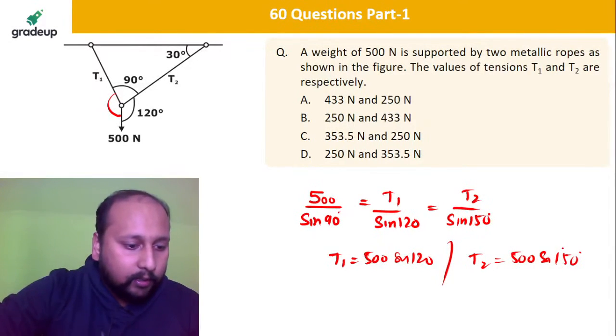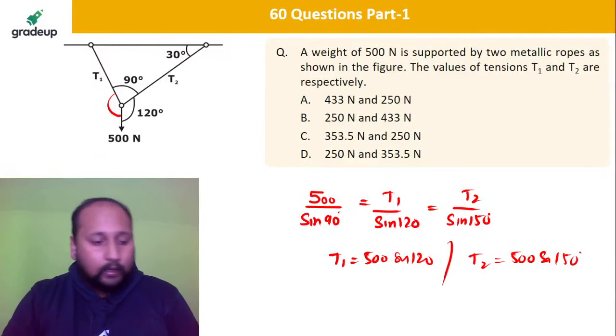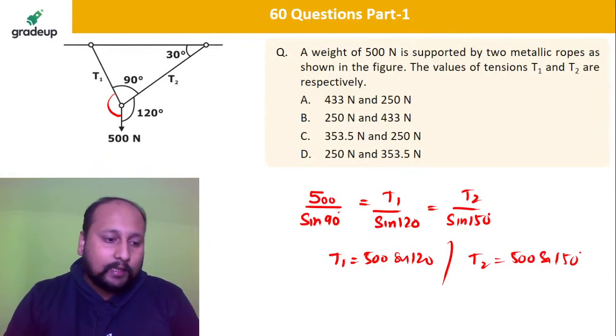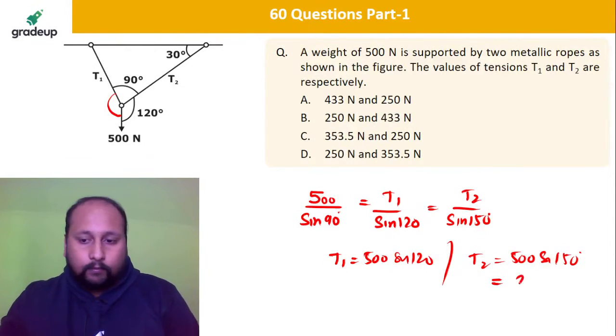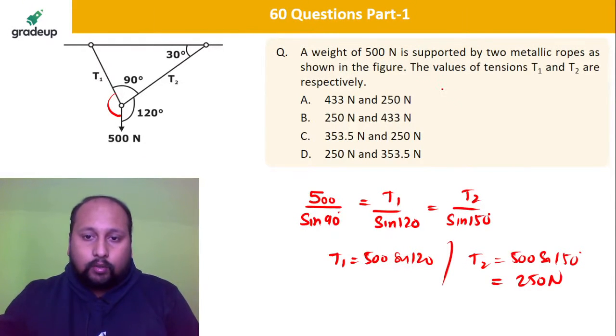Neeraj has already responded. Karthik is responding, going with B. Anyone else who wants to respond? What is sine 120? That is cos 30. Cos 30 is root 3 by 2. Or cos 60 is 1 by 2. So this will be 250 Newton. So options B and D are being eliminated.